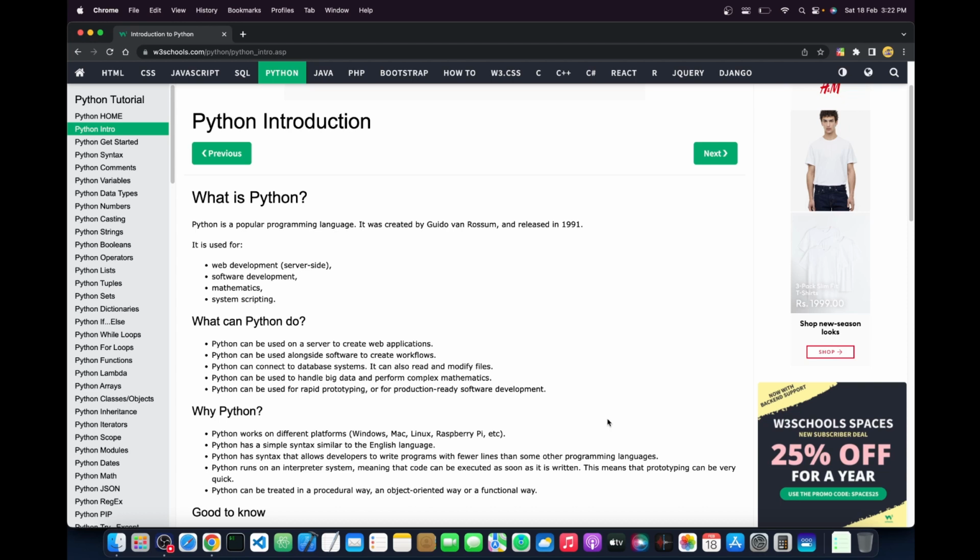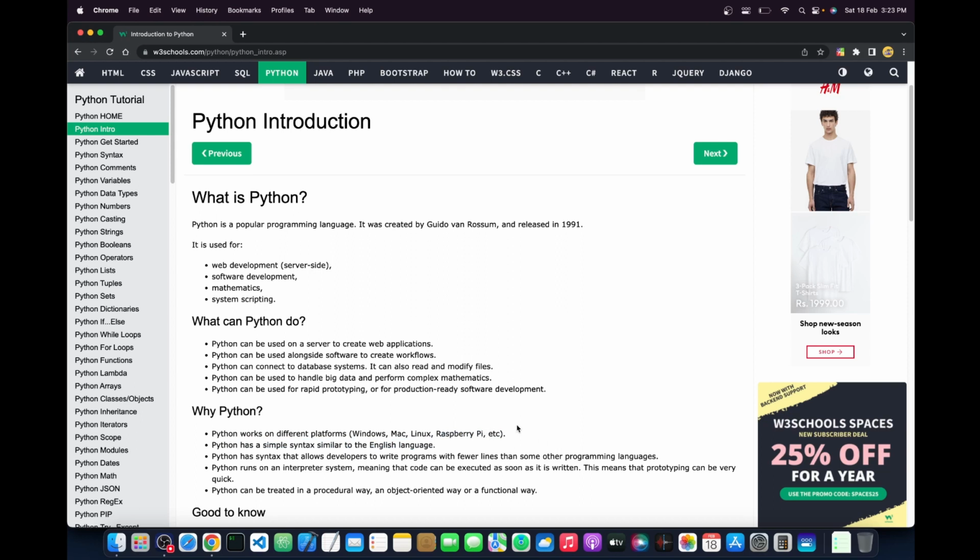We are learning Python because it works on all platforms, for example Windows, Mac, Linux, and Raspberry Pi. If you have a Windows machine, whether Windows 7, 8.1, 10, 11, or anything, it will work. If you have Mac OS like I do, it will also work on High Sierra, Big Sur, Monterey, Ventura, and whatever Mac OS you have. On Linux, whether Ubuntu, Kali Linux, or anything, it will work too. Raspberry Pi is an operating system created so that people could learn to code.